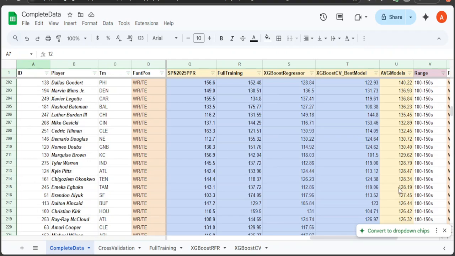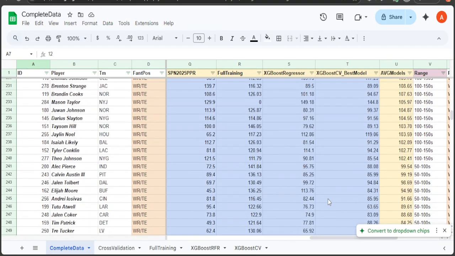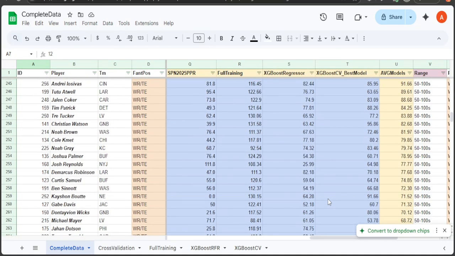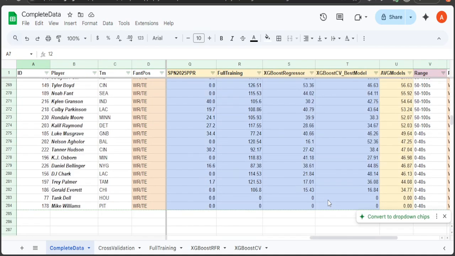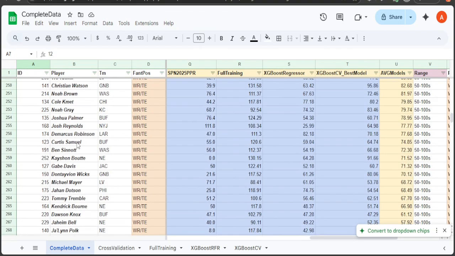Yeah, that seems reasonable. Then say Tank Dell, Mike Williams, 0 for them. And Christian Watson. So that's 82.